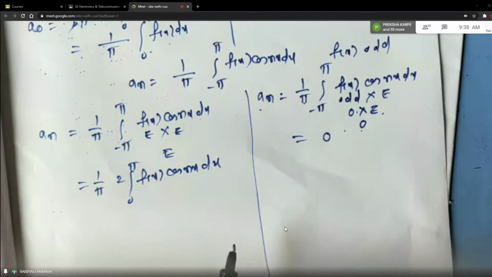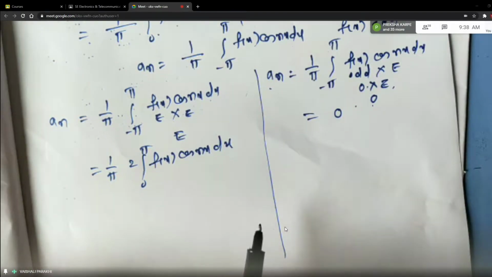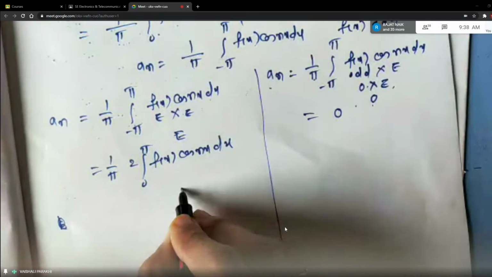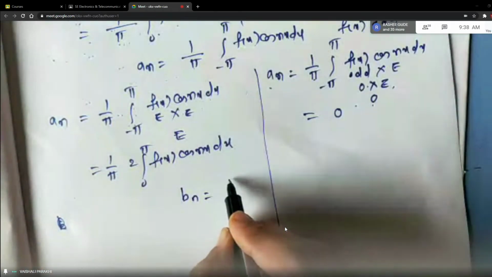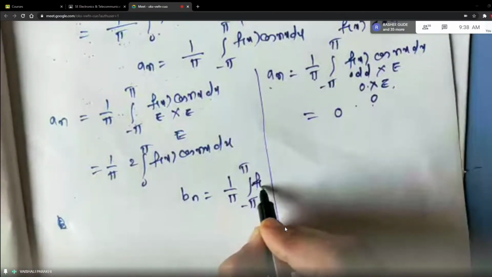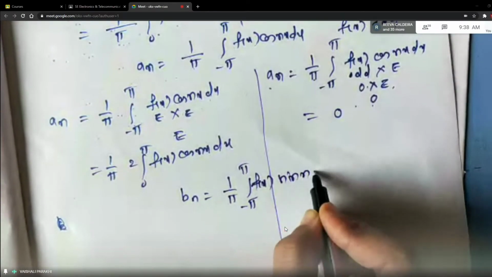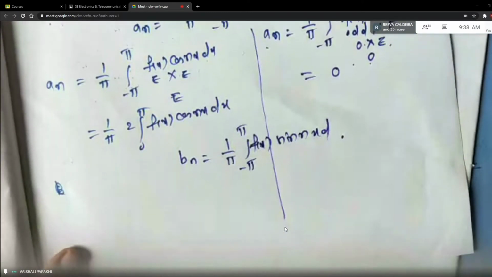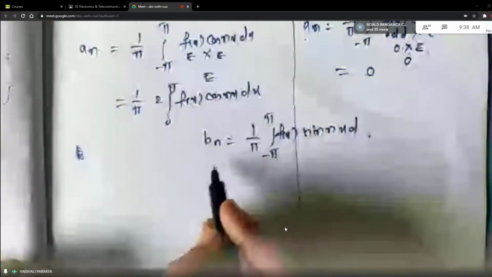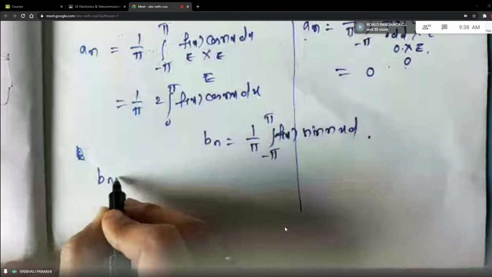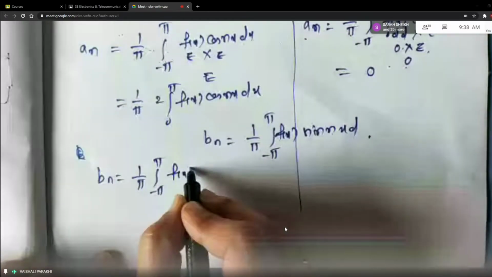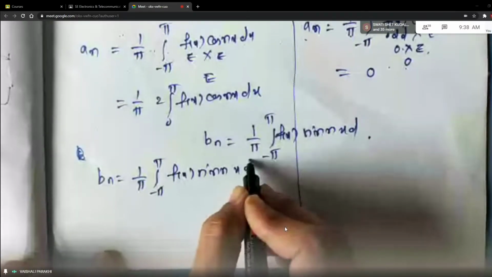So here what is happening, students? An is becoming 0. Now tell me about Bn. Let us find Bn. Let me write the general formula for Bn. It is 1 by pi minus pi to plus pi f of x sin nx dx, right? This is Bn. Now what changes will happen, students, here? See, if f of x is even, then Bn is equal to 1 by pi minus pi to plus pi f of x sin nx dx.